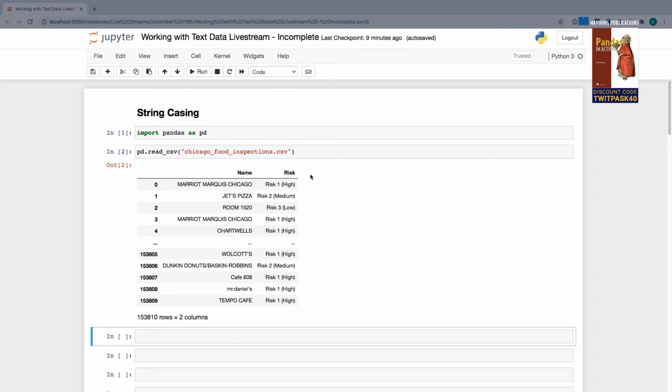So if you're curious about finding out which restaurants or which chains have the most violations, things like that, you can find those kinds of stories in a data set like this. And immediately upon importing, we can see that there's already some kind of text issues here, right? So for example, these names in the left-hand column are all in uppercase, and some here we can see are all in lowercase. The risk column doesn't appear to be too bad, but it's kind of capturing a lot of different information. For example, you might just be interested in getting the number of the risk, like 1 or 2 or 3. So a question might be, how do we extract just that numeric component from this column, things like that. So all of these kinds of questions we'll be talking about very shortly.